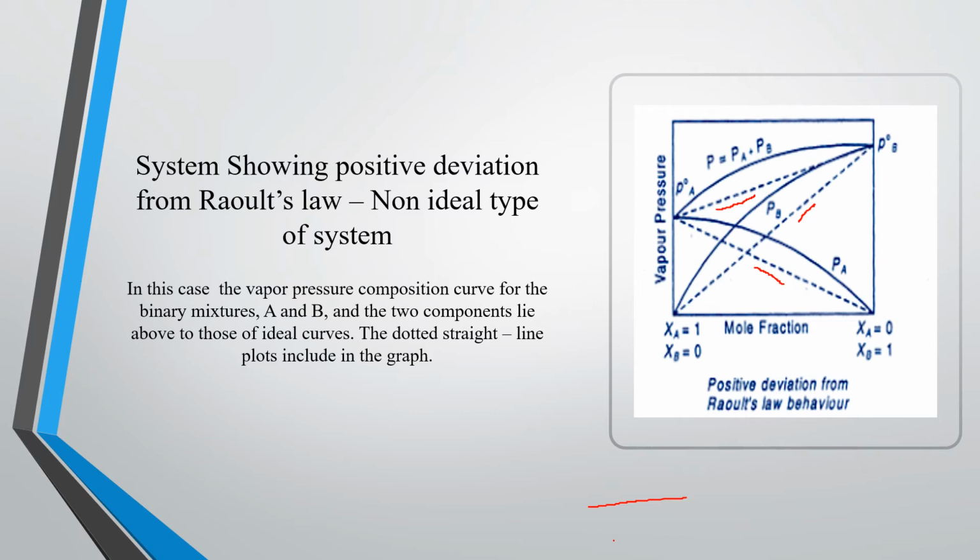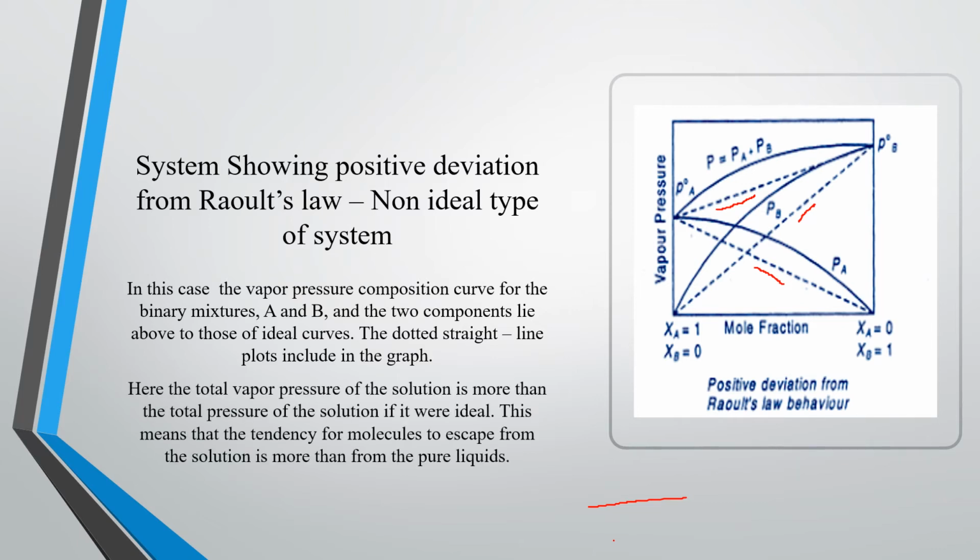The dotted straight line gives an ideal solution, but here the total vapor pressure of the solution is more than expected. That is, compared to the partial vapor pressure, the total vapor pressure is higher.